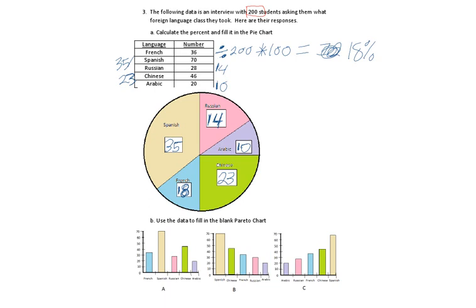All right. Part B wants us to choose the correct Pareto chart. This is all you need to know about Pareto chart. If you see Pareto, it's going to go from big to small. And when you look at this, there's only one graph that goes from big to small. Option B. And that's it.